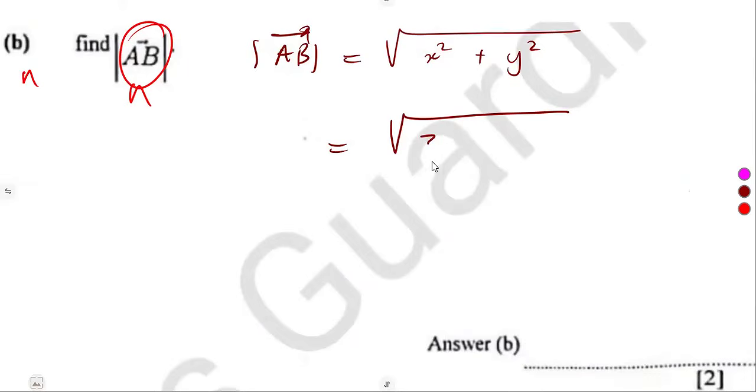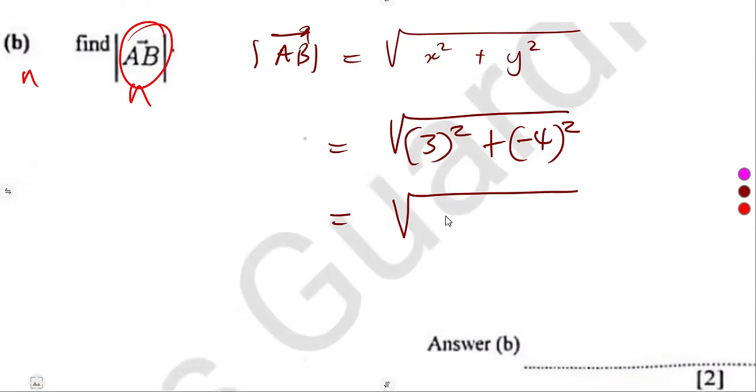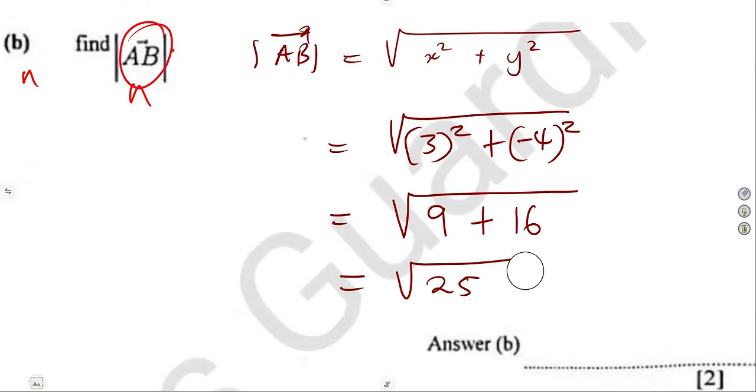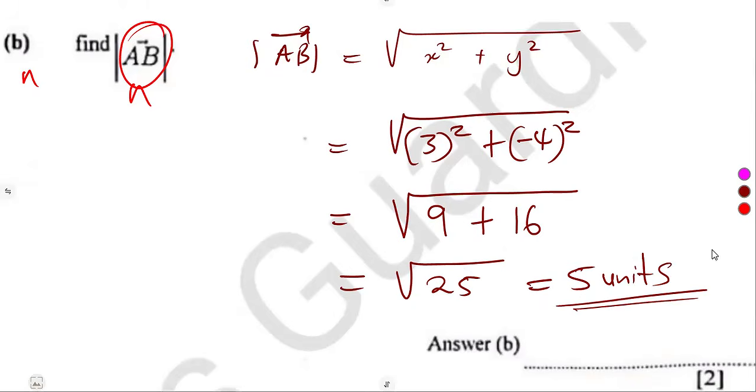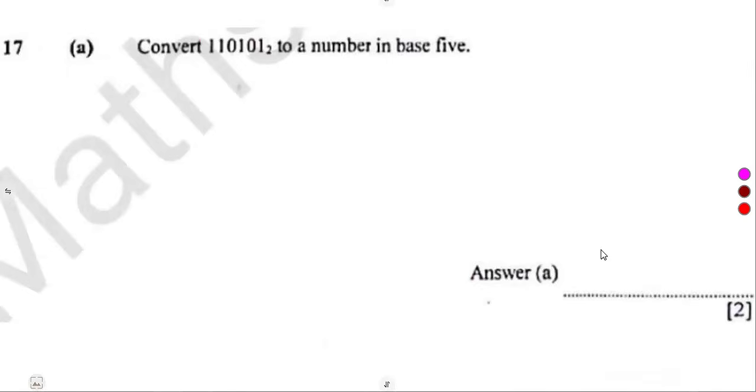So that's 3 squared plus minus 4 squared. 3 squared, 3 times 3, is 9, minus 4 squared, minus 4 times minus 4, is 16. Adding these two, it was going to be 25, and the square root of 25 is equal to 5. Remember, we are dealing with the magnitude, the length. We cannot say our length is plus or minus. We just write our length as a positive value.